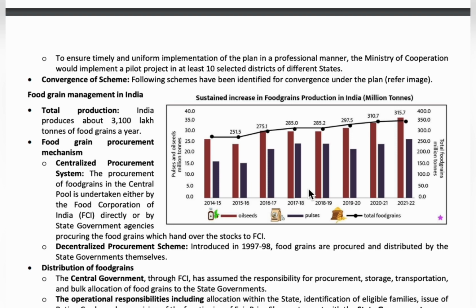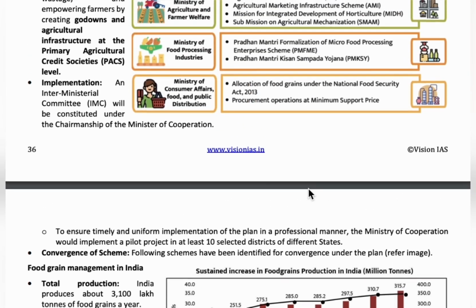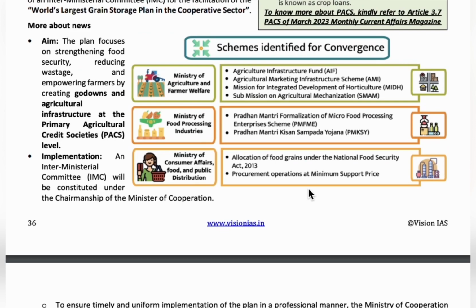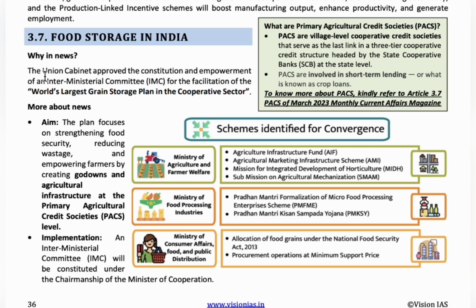So, to empower farmers by creating godowns, to strengthen food security, to reduce wastage, and for agricultural infrastructure at primary agricultural credit society levels, an interministerial committee is formed to create the world's largest grain storage plan in the cooperative sector. The cooperative sector is a form of business organization formed with the objective of helping society members. This interministerial committee will be formed under the chairmanship of the Minister of Cooperation.